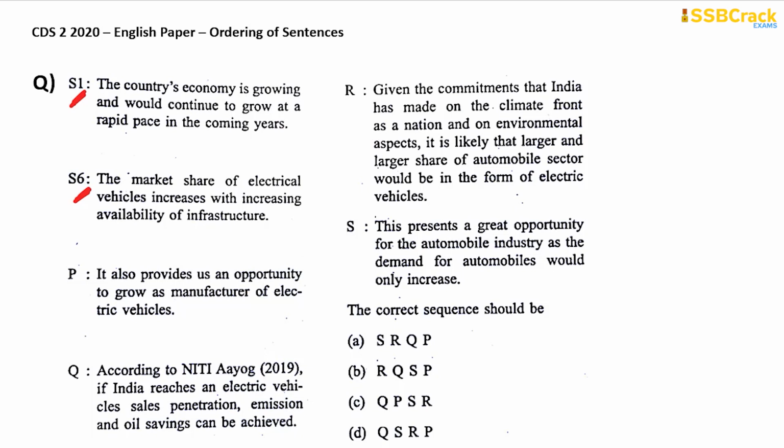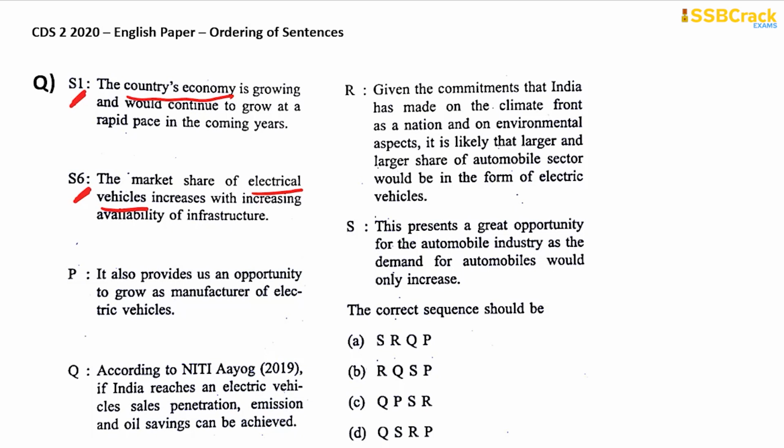The country's economy is growing and would continue to grow at a rapid pace in the coming years. In the 6th sentence, it is said the market share of electrical vehicles increases with increasing availability of infrastructure. First, we need to underline the important keywords here. In the first sentence, it is country's economy. And in the last sentence, it is electrical vehicles. So let's read the PQRS lines also and let's underline the keywords.